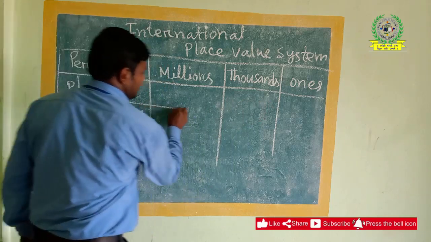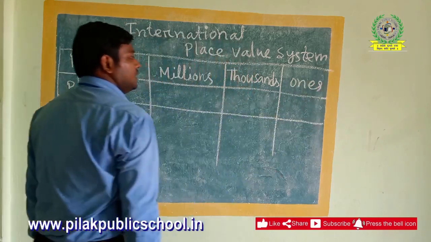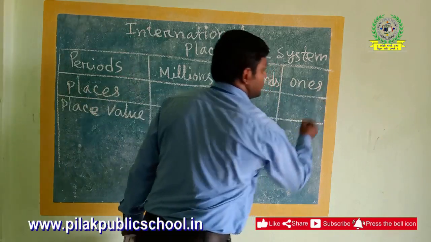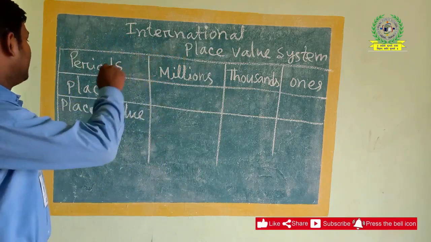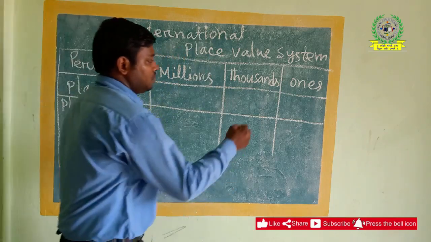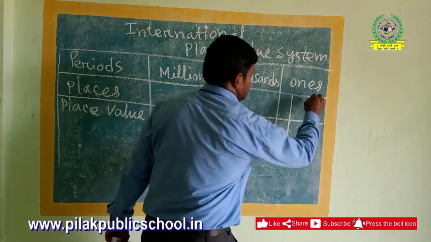See, I am going to write here. You can also draw this. I have given it to you in your classwork and class notes in your WhatsApp group. The places are according to the similarities with the Indian system.